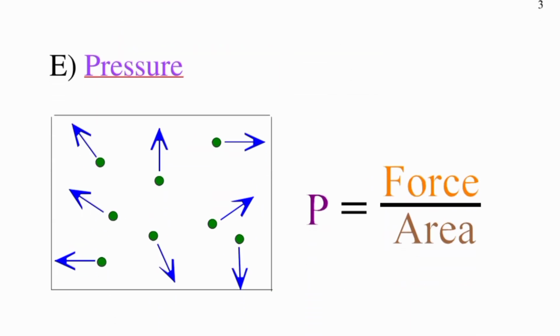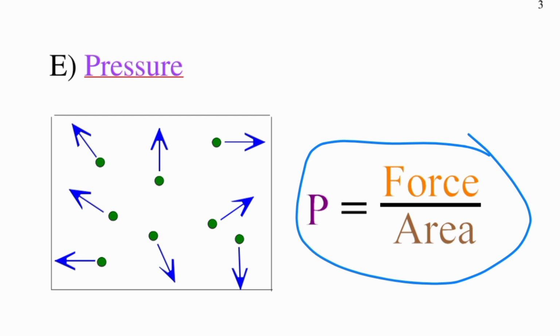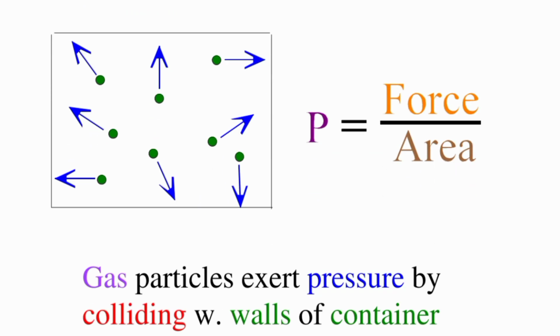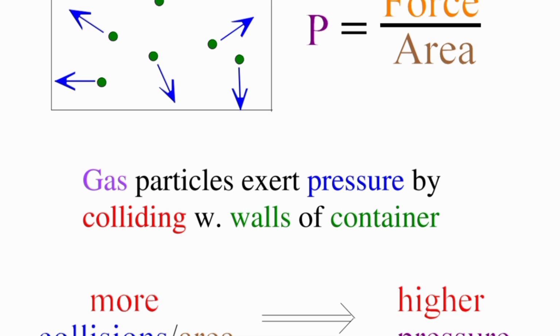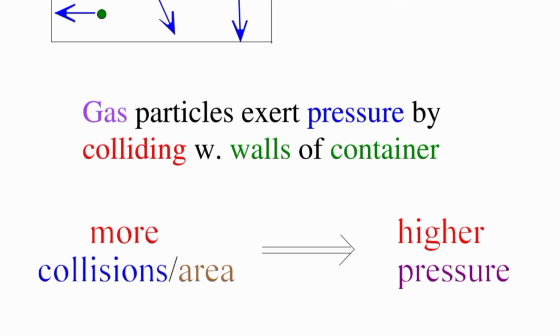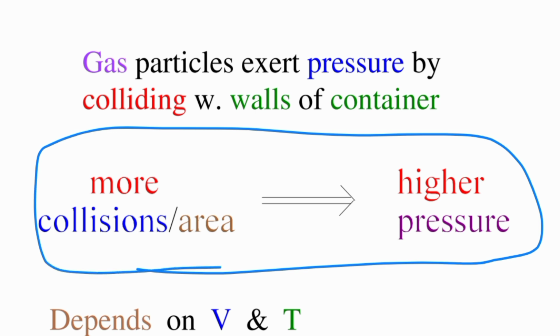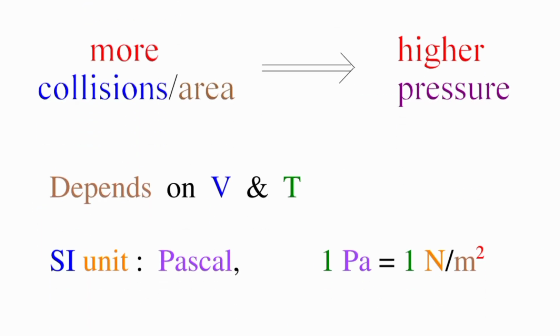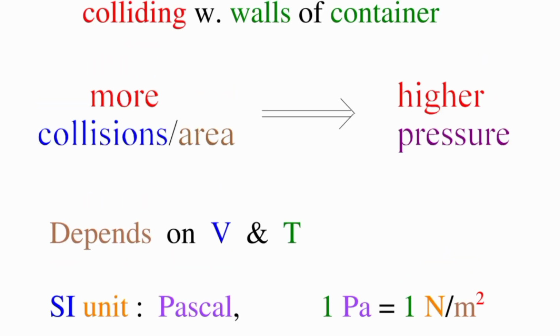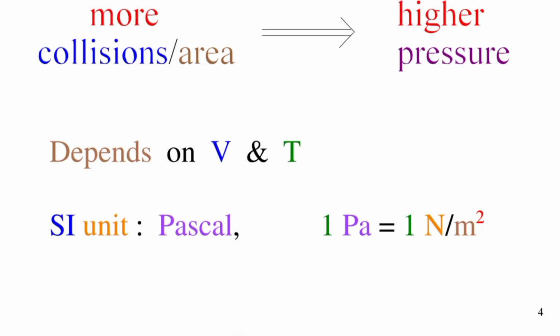Pressure. Pressure is force per unit area. In this diagram, you can see particles putting force on the walls of the container, and when they collide with each other, they also create pressure. Gas particles exert pressure by colliding with the walls of the container. More collisions per area, higher pressure. Less collisions per area, lower pressure. Pressure depends on V and T.